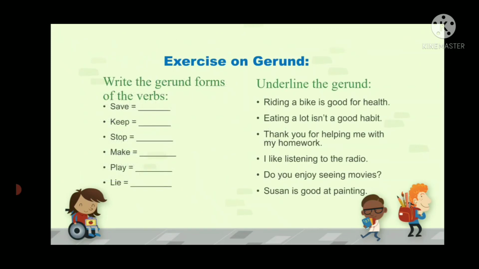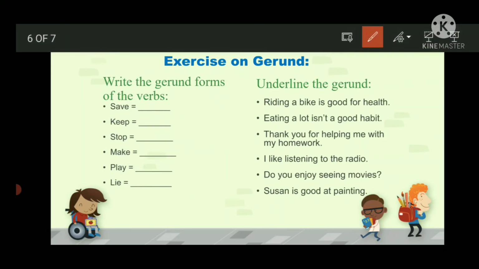Now we have seen a lot of things about gerund. Now there is one short exercise for you people to solve in order to improve your knowledge regarding gerund. The first exercise is write gerund forms of the verbs. See, there are list of verbs given to you, like for example save, keep, stop, make, play and lie.